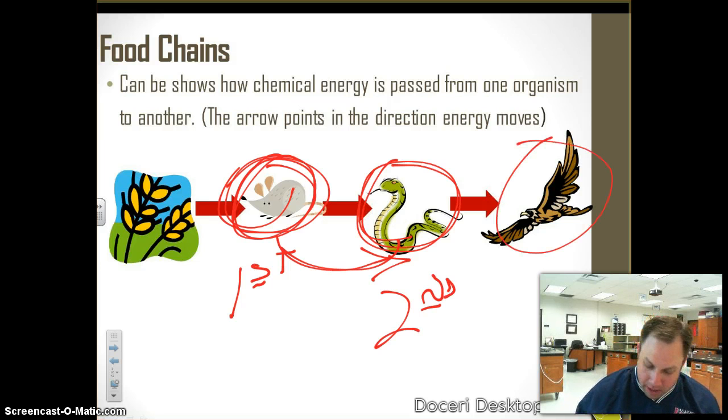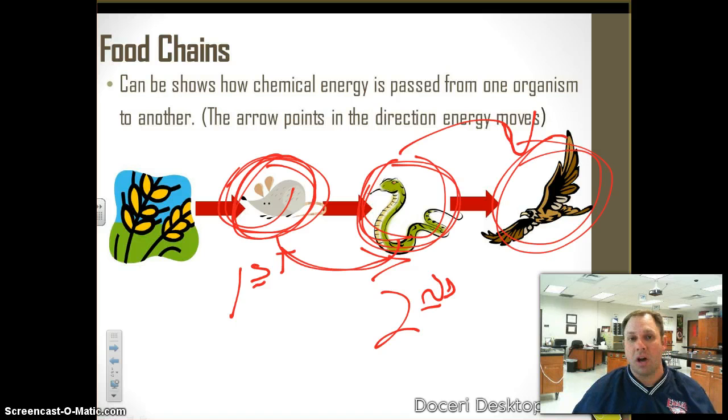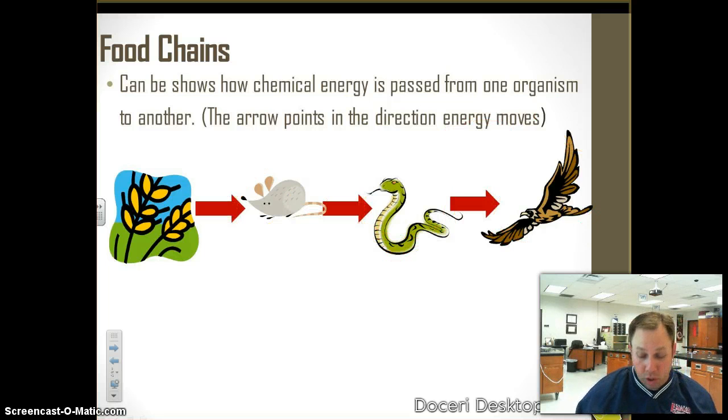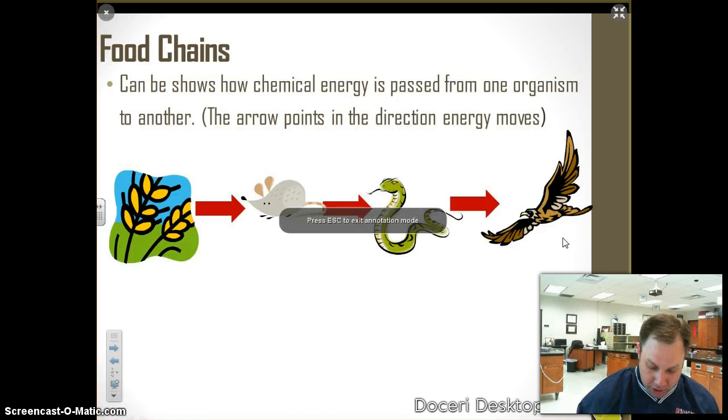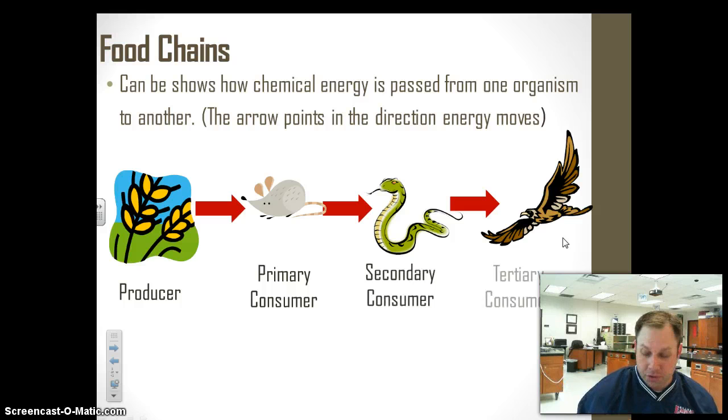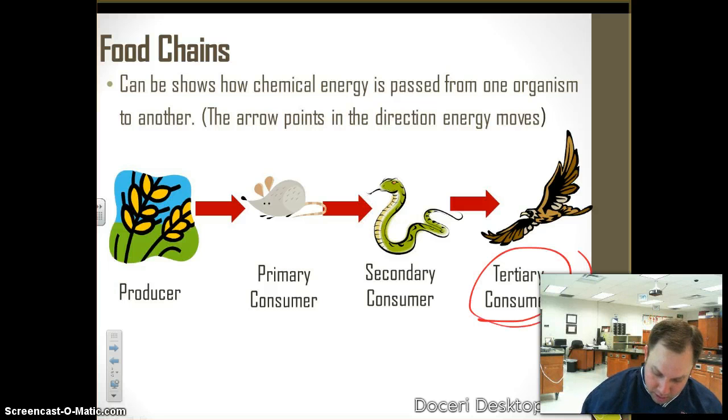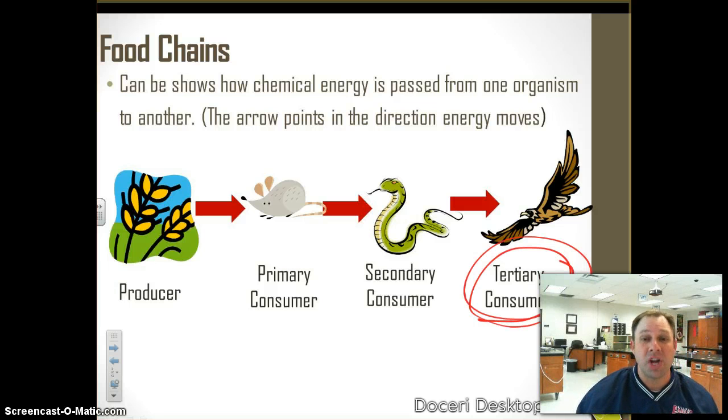And then lastly, we have the hawk. The hawk eats the snake. All of the energy from the snake is going to the hawk. The hawk is at the top of the food chain. Nothing eats the hawk. It's the end of the line. So in that case, we call this a tertiary consumer. Tertiary. Now that's probably a new word for you. You've heard of producer and consumer, and probably primary consumer and secondary consumer, but tertiary. So here we have our producer, our primary consumer, our secondary consumer, and there it is, our tertiary consumer right here. It's our top level consumer.